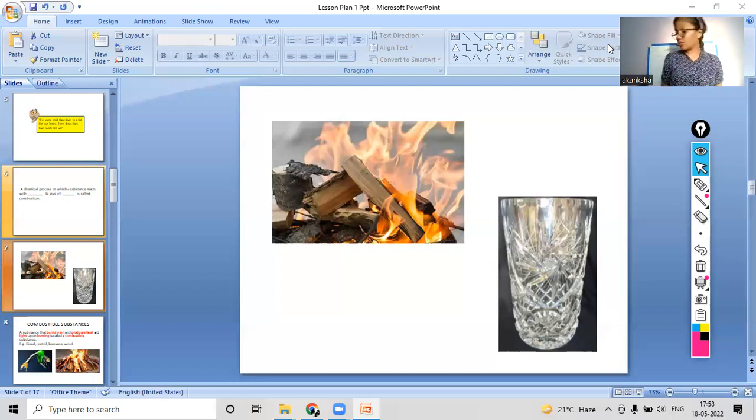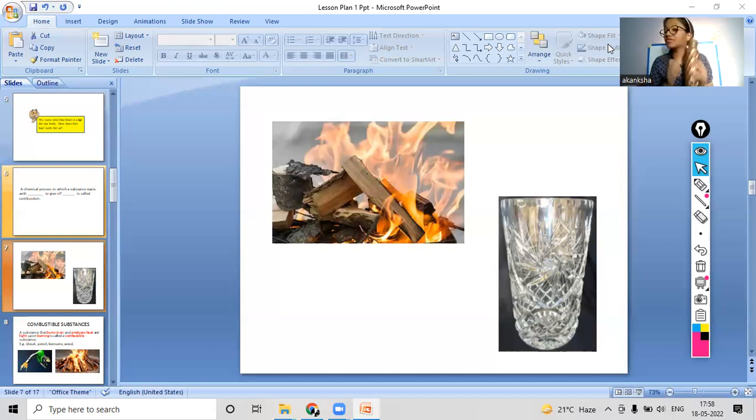Okay, so what about this bottle? This bottle is made up of metal. So will it burn easily or not? Yes, it will not burn easily. Yes, very good. So if it is not burning easily, then under which category will it come? Okay, it's like the things that burned very easily were the combustible substances, right? Like this mask. But if we talk about this bottle, it is not burning easily. Then under which category will it come?